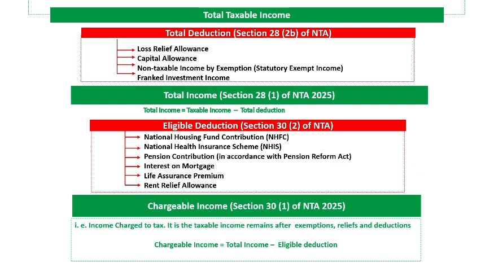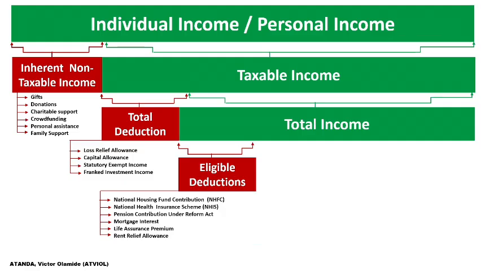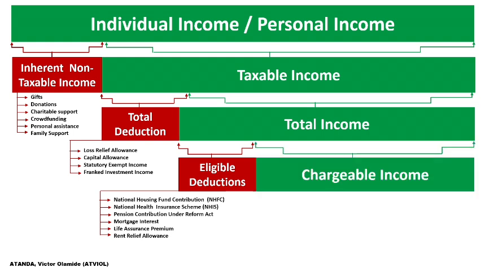In our last calculation, when we subtracted our eligible deductions, which constitute National Housing Fund contribution, NHIS, pension, mortgage interest, life assurance premium and rent relief, from our total income, that's what gave us our chargeable income.